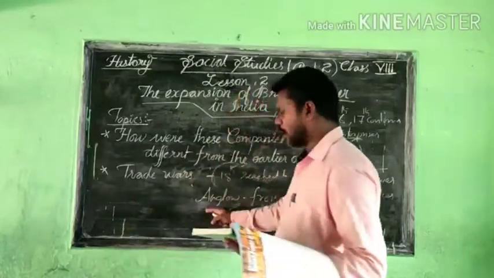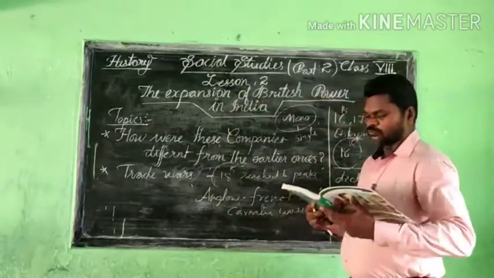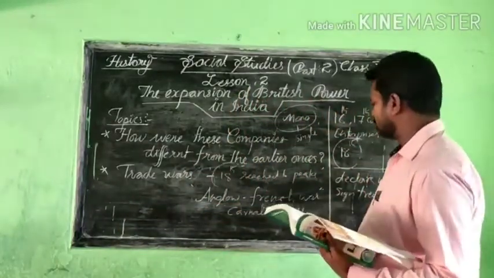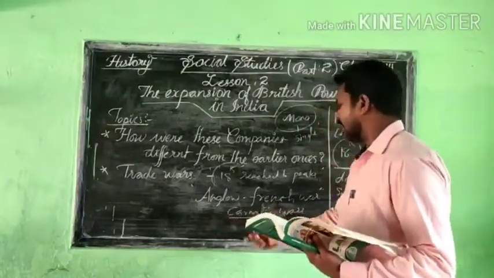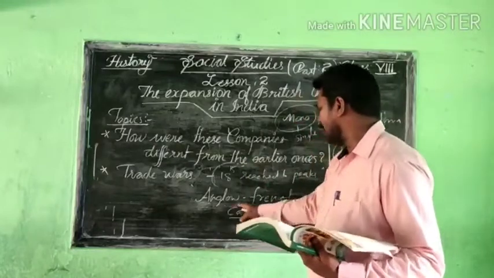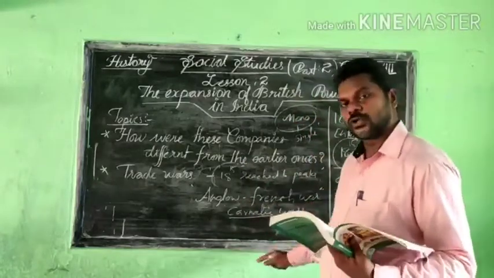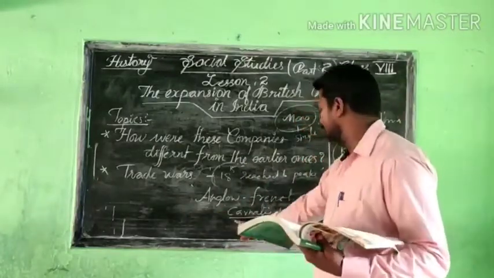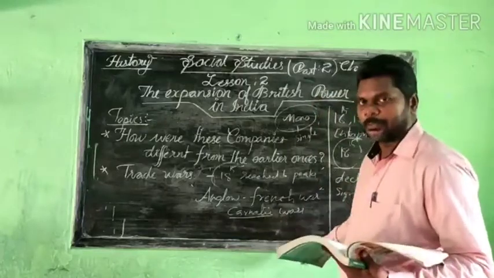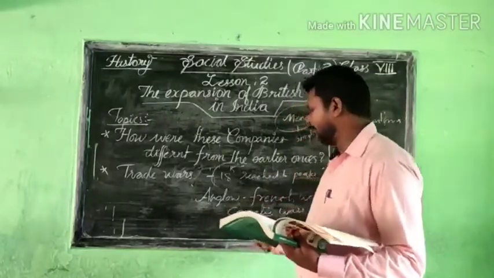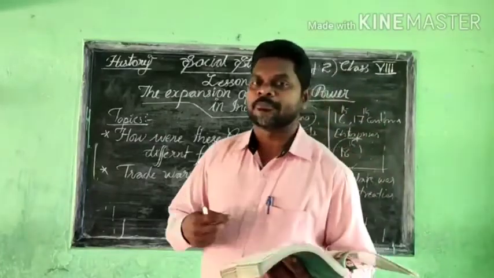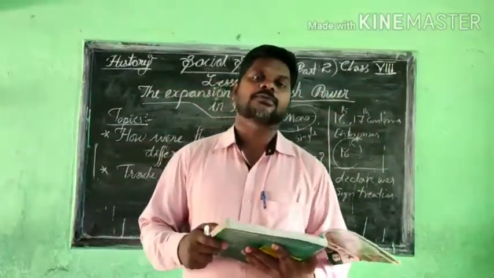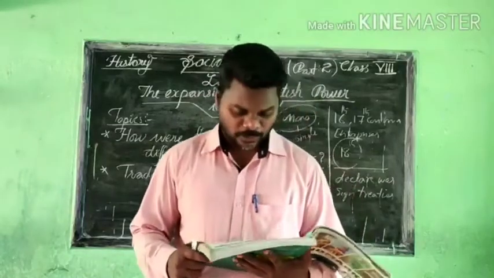The British and the French fought, and because the war mainly occurred in Karnataka, it is referred to as the Anglo-French war, and another name given is the Carnatic war. Why Carnatic war? Because the series of wars was held in Karnataka.